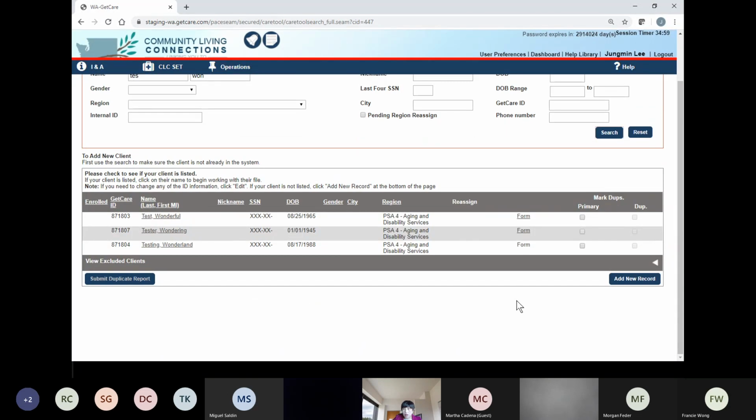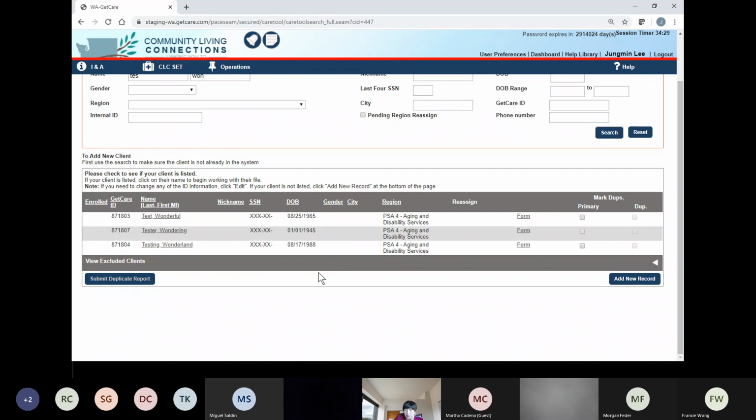Oh, okay, so we have some results, right? And can you take a look at the names? Did you find Tester Wonderful? Kind of similar names, right? And it's not there, right? Tester Wonderful, we cannot find Tester Wonderful. Or look at the date of birth, right? Wonderful's date of birth is today, but date of birth doesn't work, right? Then what would you do?